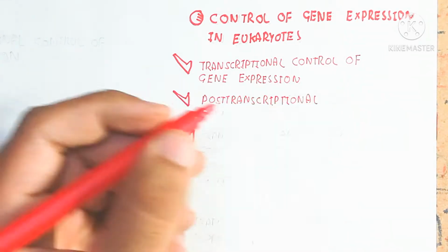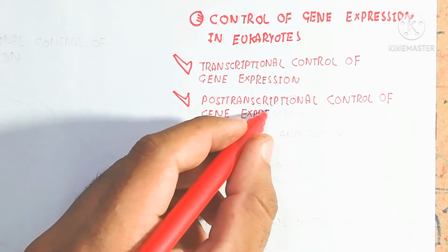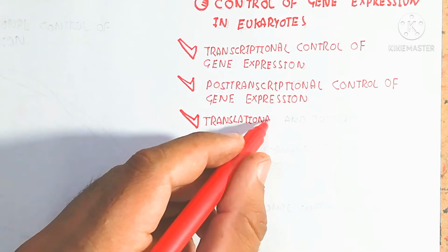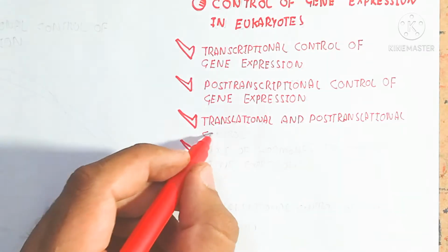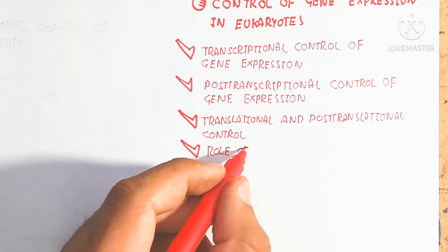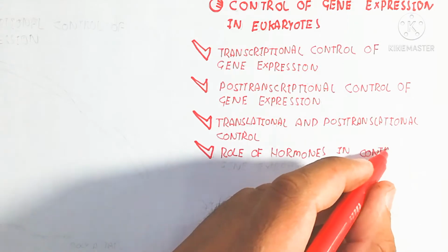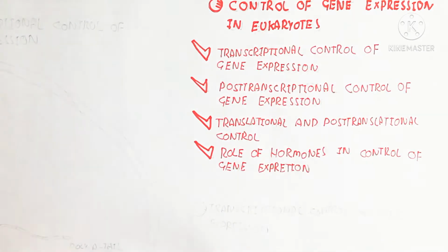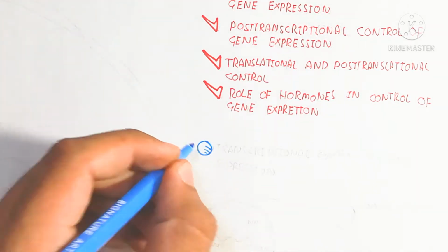Here we will discuss the transcriptional control of gene expression and post-transcriptional control of gene expression. On the other hand, there are the translational and post-translational control, and the role of hormones in control of gene expression. We will discuss just an overview of translational and post-translational control and the role of hormones in control of gene expression.